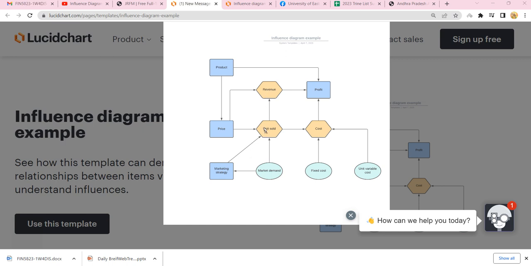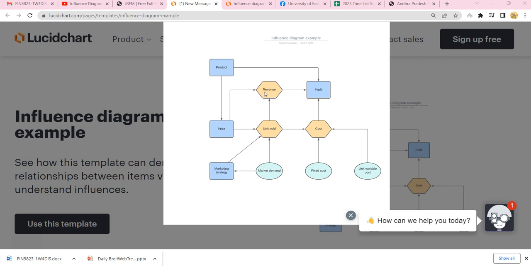So based on the units sold, or based on the units manufactured, the sales cost will be increasing. Like for selling 10 products, if it is 10,000 rupees, if we are selling 100 products, it definitely increases the cost. So units sold is influencing the cost, and units sold is also influencing the revenue, because the revenue will be calculated by the number of units sold into the price of a unit product.